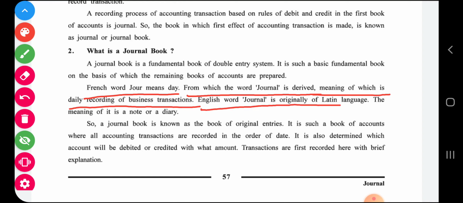The English word journal is originally from the Latin language. The meaning of it is a note or a diary. There is another word in English that has the same spelling, journal, but there the meaning is note or diary. So in short, we can conclude that a note or a diary or a book in which the first transactions of business are recorded is called journal.